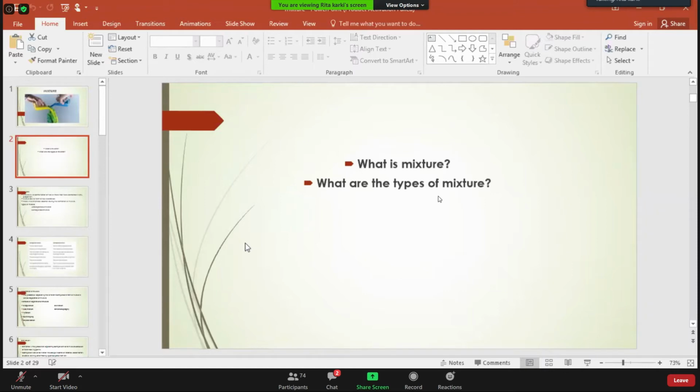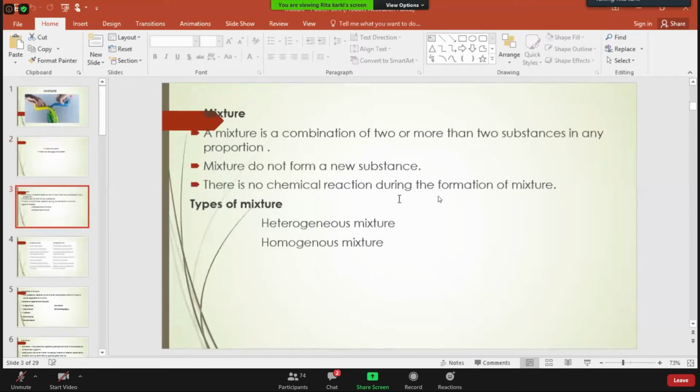A mixture is a type of substance formed when two or more substances get combined with each other, and no new substances are formed. There are several characteristics of the mixture. First, it is formed by mixing two or more substances in any proportion. If we mix 1 teaspoon of sugar in 1 glass full of water, it is a mixture.